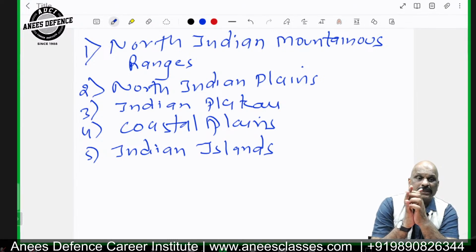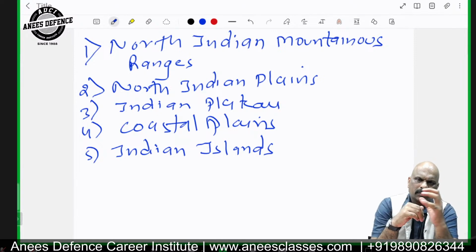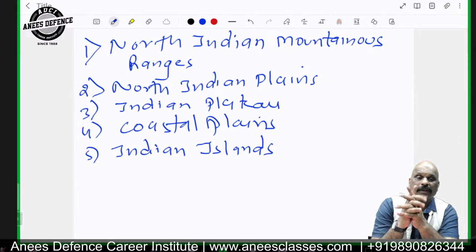They are also found in Sikkim, especially the Kanchenjunga range. Now, students, these mountain ranges are covered by snow, and vegetation is very rare, or I would rather say there is an absence of vegetation here.